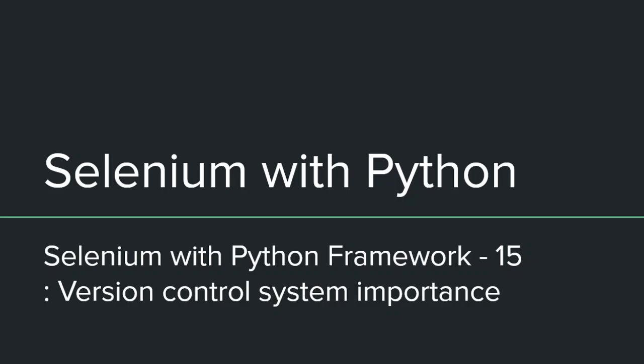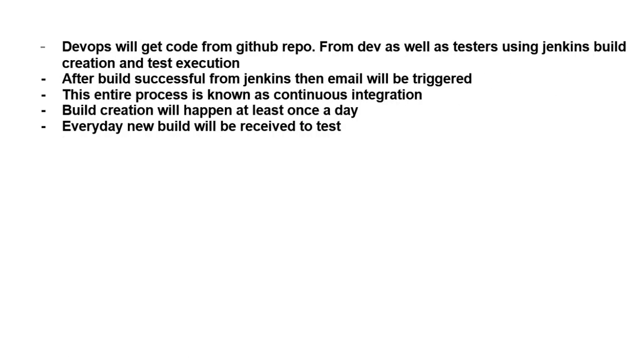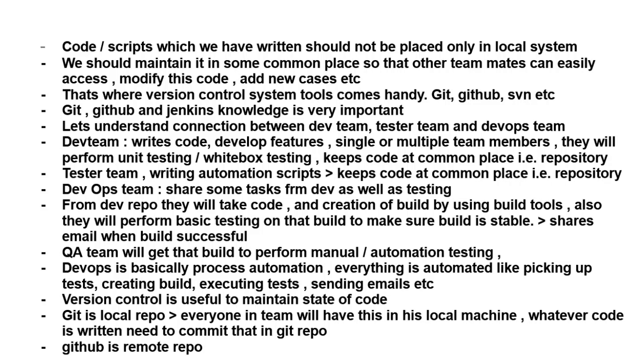In today's session we will see about version control system importance. So far, the code and scripts which we have written for our framework, we should not place only in our local system. We should maintain some common place so that other team members can also easily access that code. They can modify that code and they can also add new test cases etc. in that code.